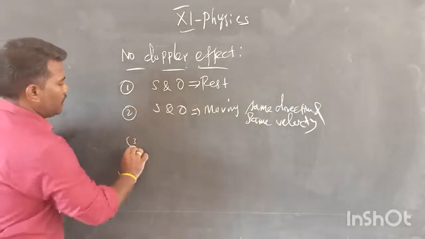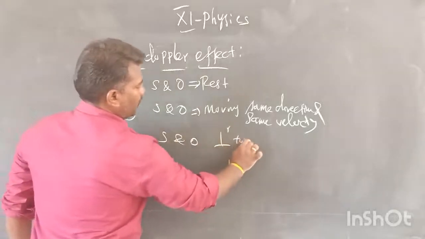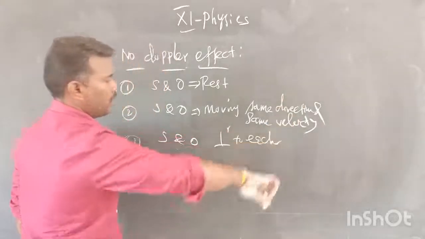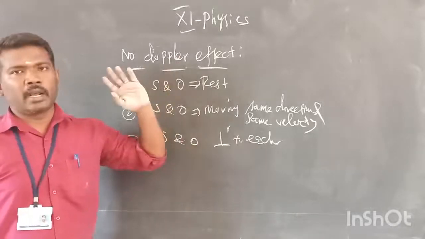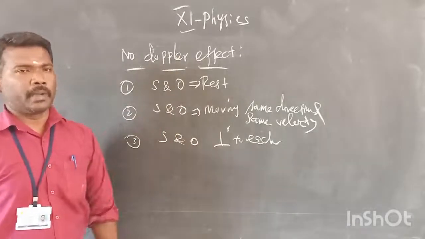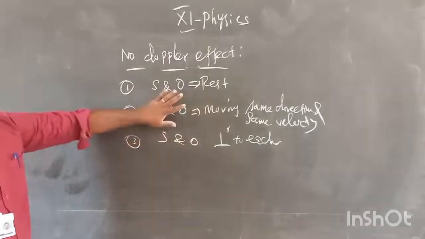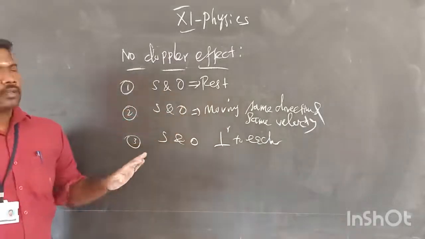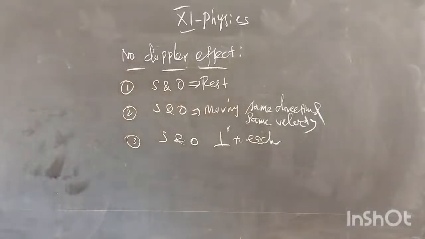And the third one: the source and observers are moving perpendicular to each other. At that time also we cannot feel the Doppler effect. So these are the main conditions for no Doppler effect. This is one of the important 2-mark questions, so students, note it.